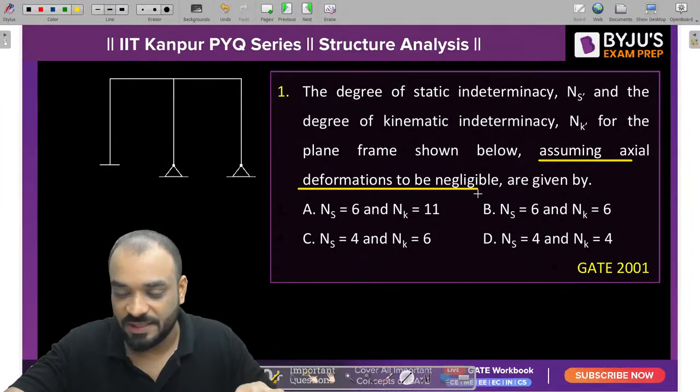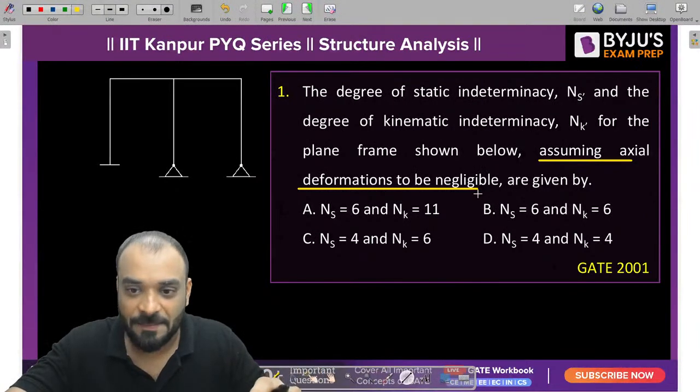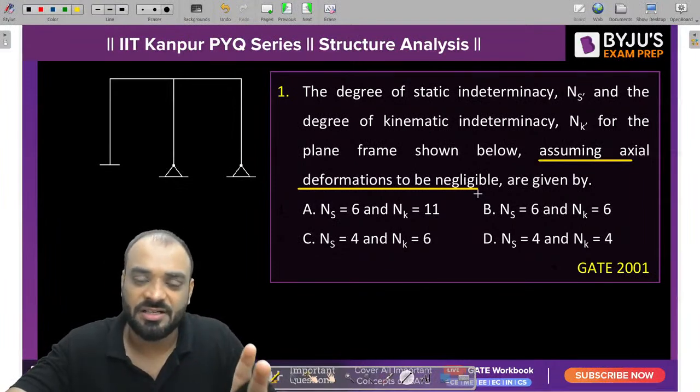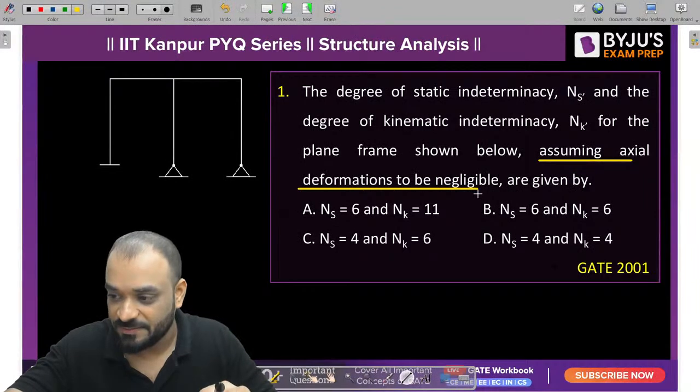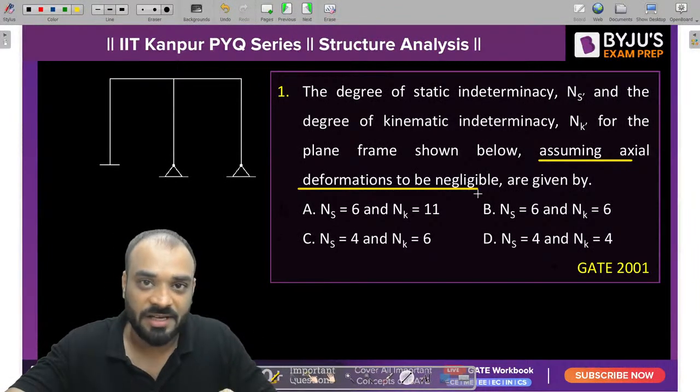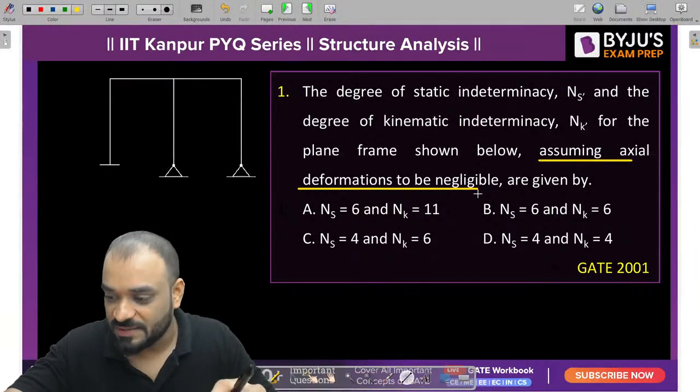Which particular answer is correct? Quickly tell me, guys. A, B, C, D. You can see here, guys, NS value is representing the static indeterminacy and NK value is representing the kinematic indeterminacy. Tell me, guys, quickly which particular answer is correct.